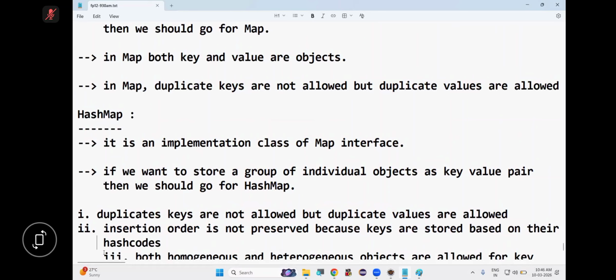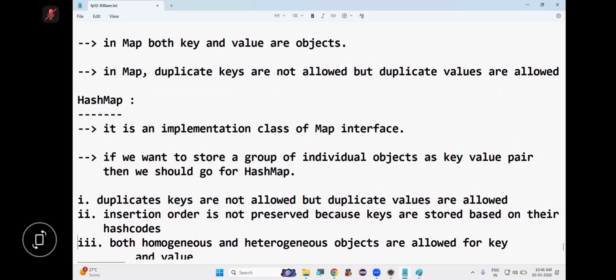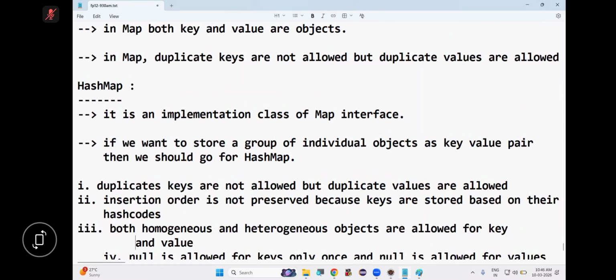Suppose if insertion order is preserved, it will be based on keys. Keys are objects. Are you following or not? So insertion order is not preserved because keys are stored based on their hash code.